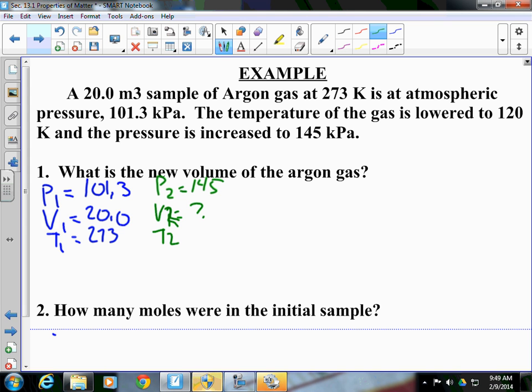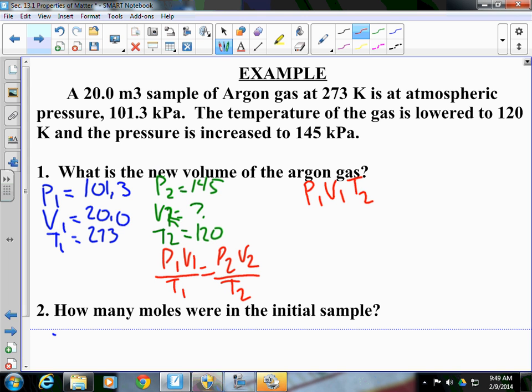That should be V2, T2. So we go ahead and look at the equation. We have all 3 constants, so we are going to use P1 V1 over T1 is equal to P2 V2 over T2. Now I'm going to cross multiply and rearrange before I even plug it in. So P1 V1 T2 is equal to P2 V2 T1.